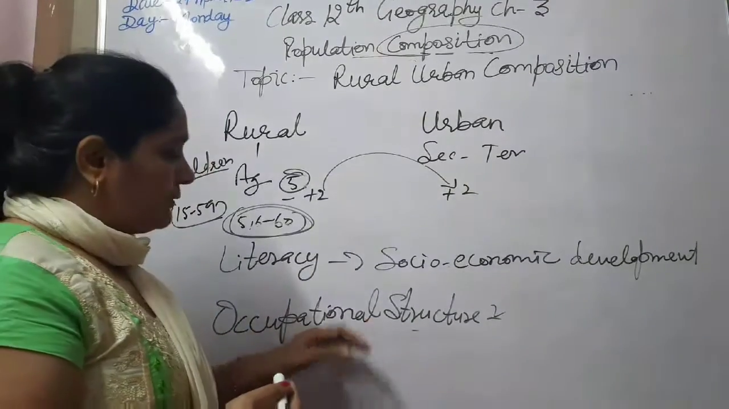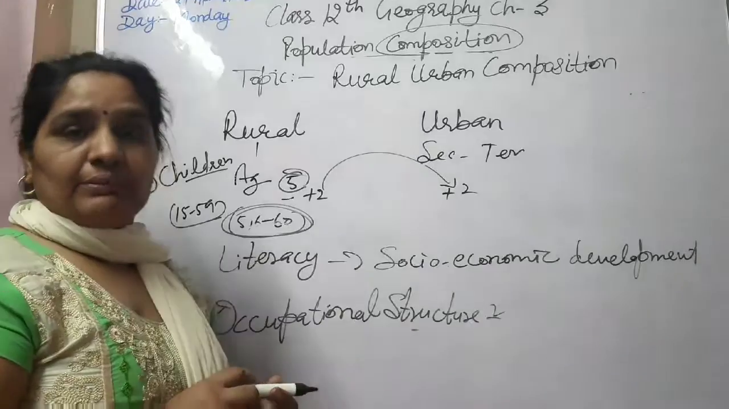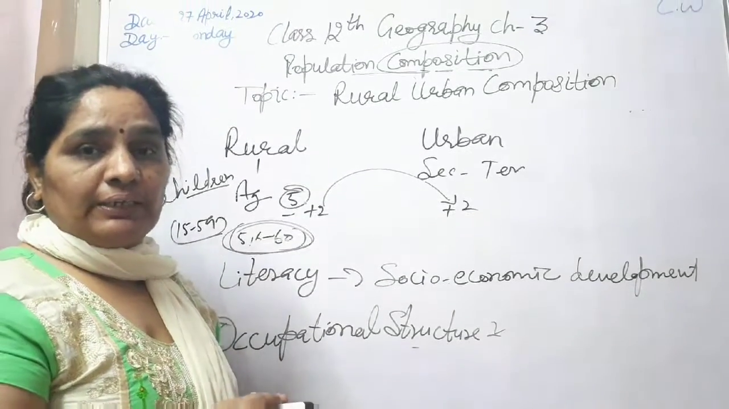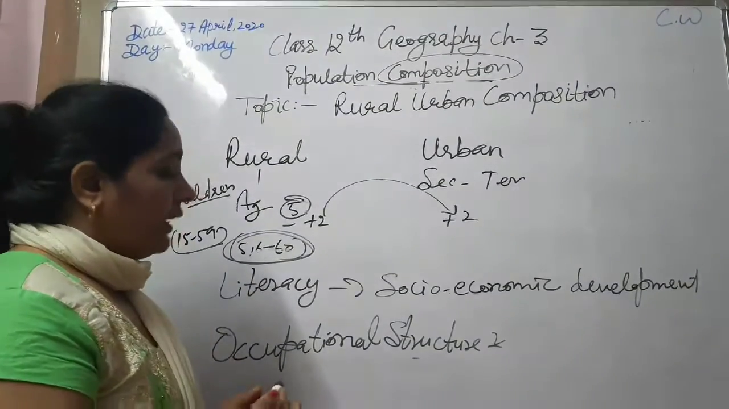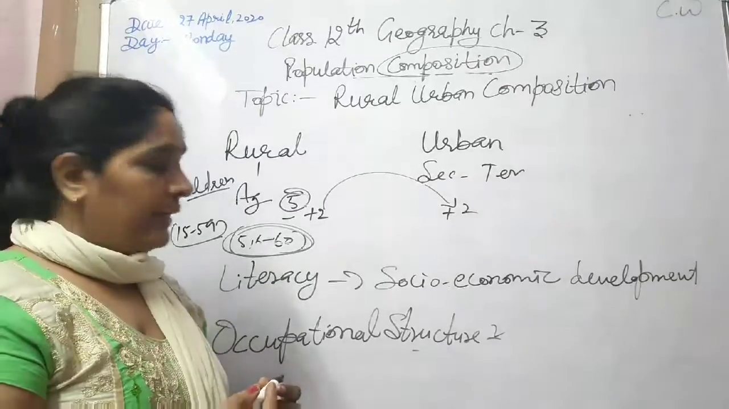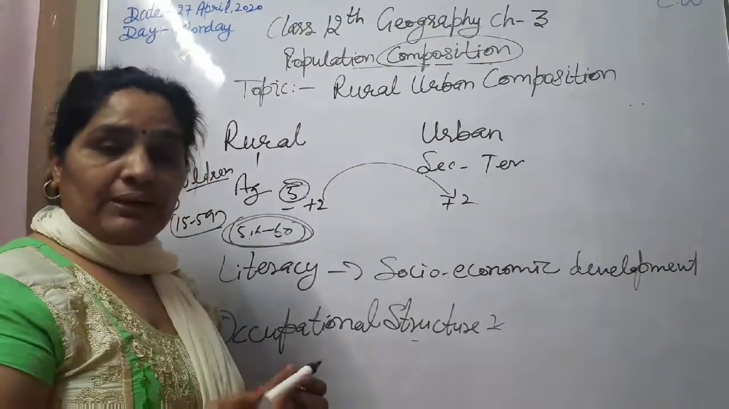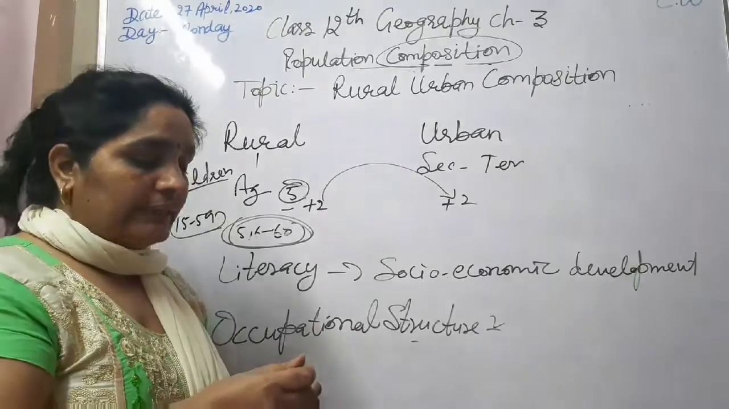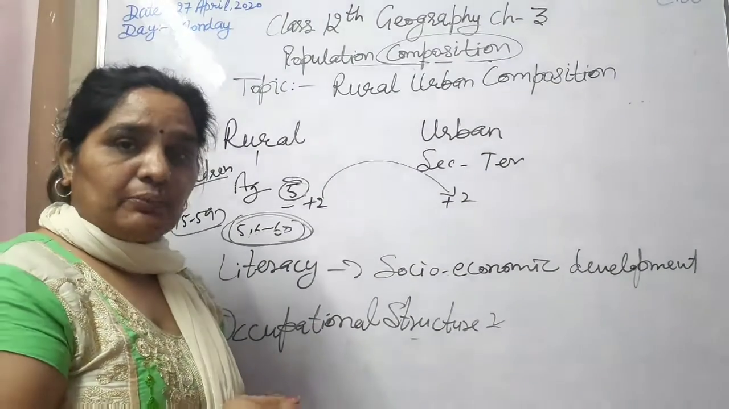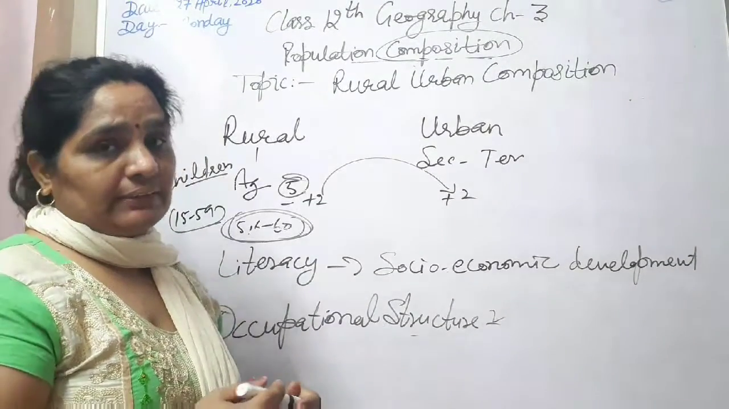In the rural areas most of the people are doing primary activities like farming, poultry, mining, forestry. In urban areas secondary and tertiary sectors take place. In secondary sectors, manufacturing; in tertiary sectors, transport and shopkeeping like that.